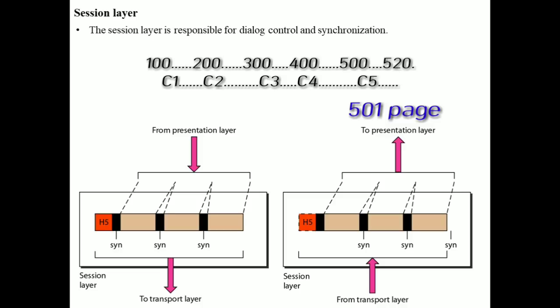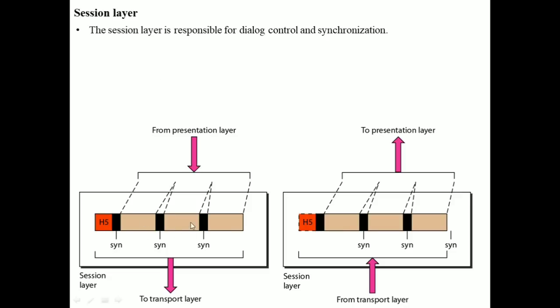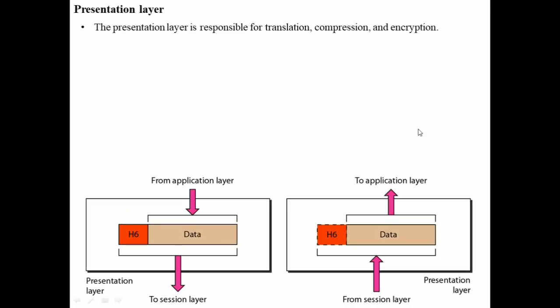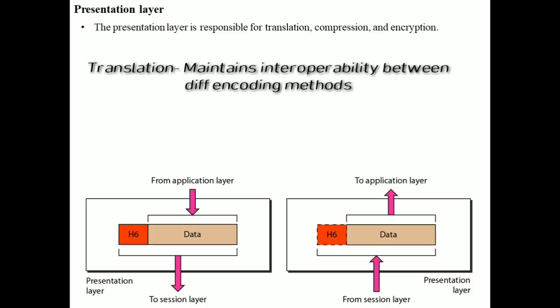So this is how the session layer is going to help us by using synchronization mechanisms, that is by giving the concept of checkpoints. The presentation layer is responsible for translation, compression and encryption. Translation is nothing but different systems use different encoding mechanisms, so the presentation layer is responsible for interoperability between these different encoding methods.